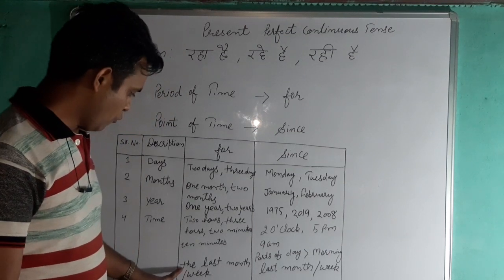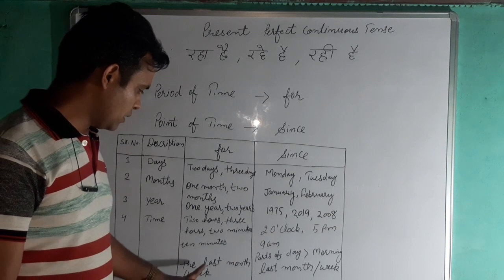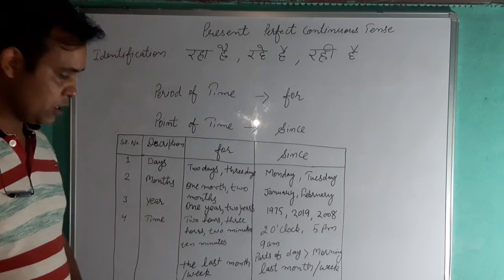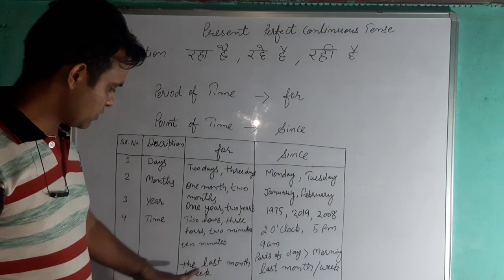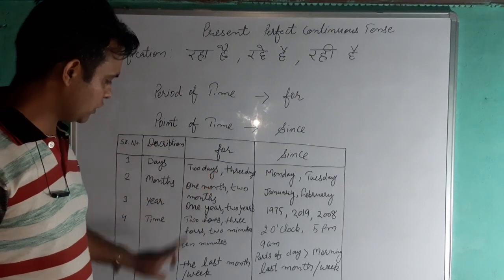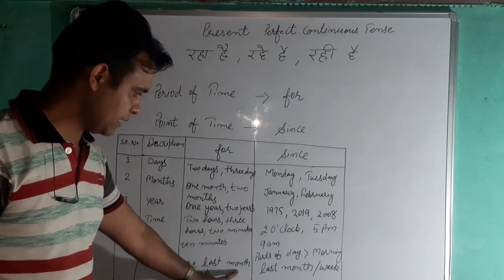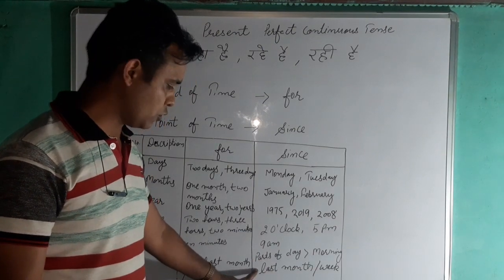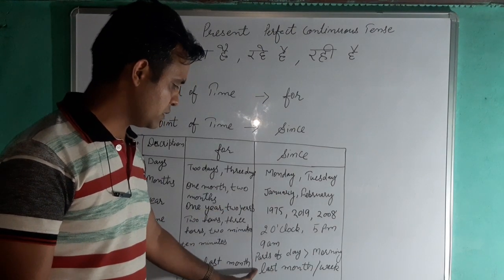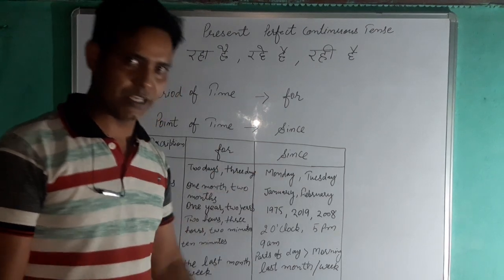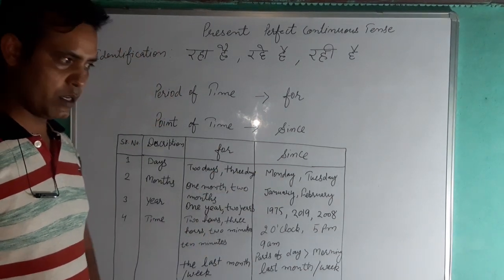And then there is one more case, right? That is when we are using last month, last few days, right? So when the comes before last, then we can use for the last month, right? And in case of last there is no the, then we can use since last month, since last week. Okay, so this is the way, right?